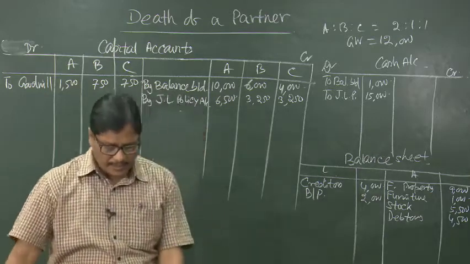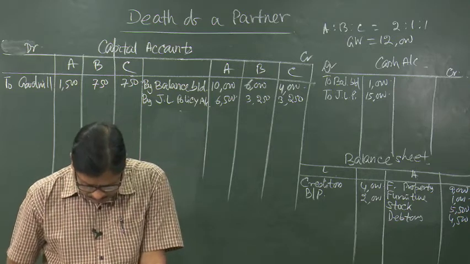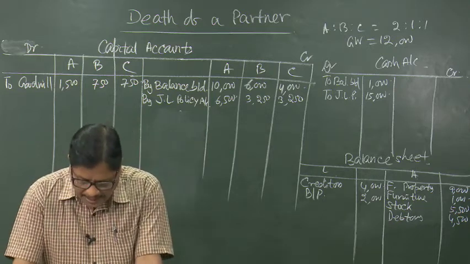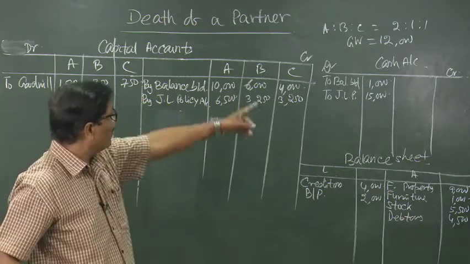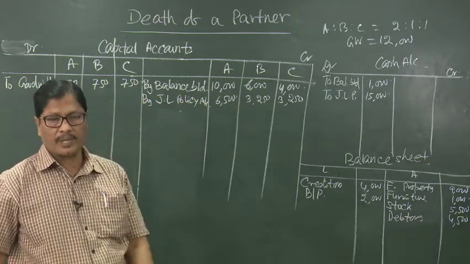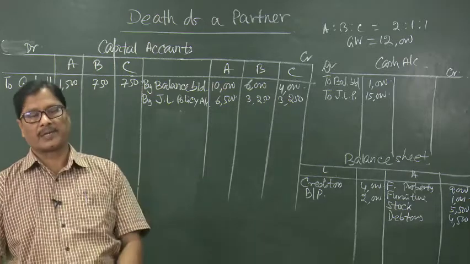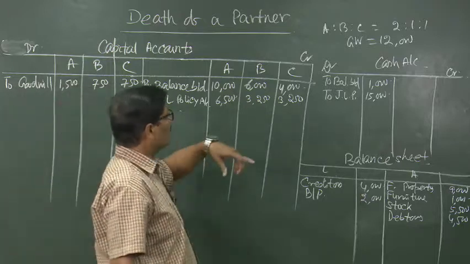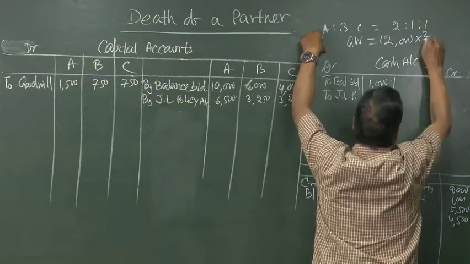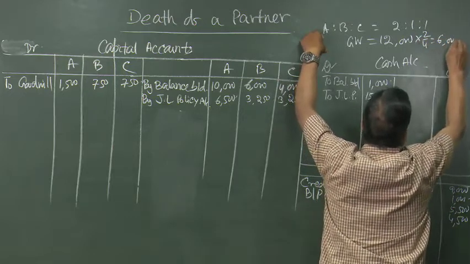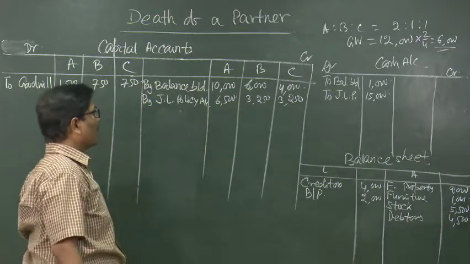Now, next one is, according to the partnership deed, on retirement or death of a partner, the goodwill was to be valued at 1.5 times, that we have already done. Goodwill account is 12,000. Now, this account will have to be adjusted through capital accounts according to the instructions. So, 12,000 means what is his share? His share is 2/4 into 12,000 is equal to 6,000, and these 6,000 rupees will have to be credited to his capital account.